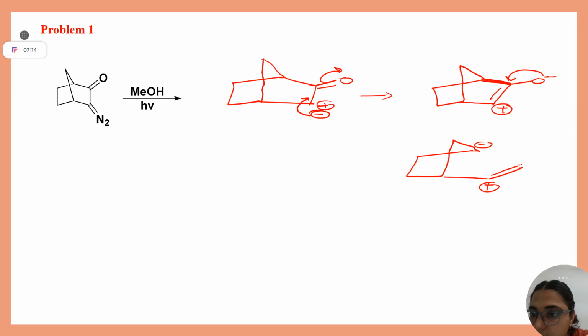What will happen? Shrabashti, is this step clear? How is the ketene forming? Positive and negative are combining to form the ketene. Now this bond, I'm just telling for understanding, will combine here. And what structure will you get directly? Let me write.